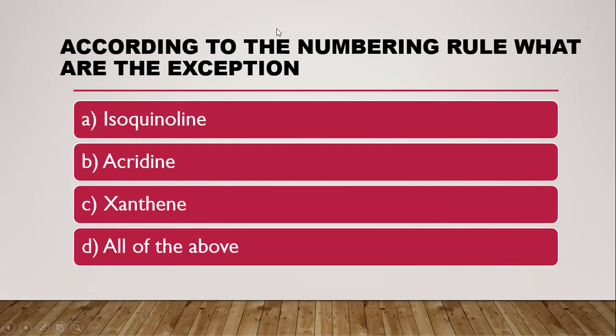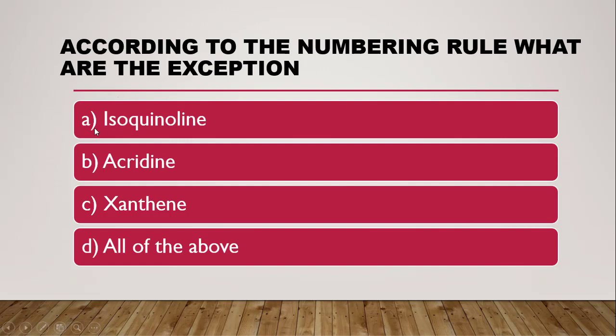So according to these 4 rules, which of these heterocycles are the exceptions to the numbering rule? Exception to the numbering rule means they do not obey the numbering rule. So isoquinoline, acridine, xanthine. Acridine and xanthine look like a fusion of 3 benzene rings, sort of like anthracene, and the center ring contains nitrogen and